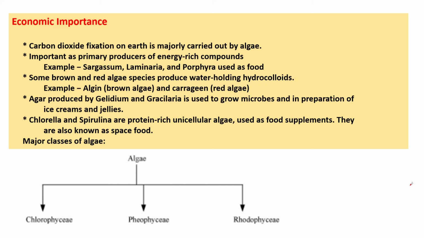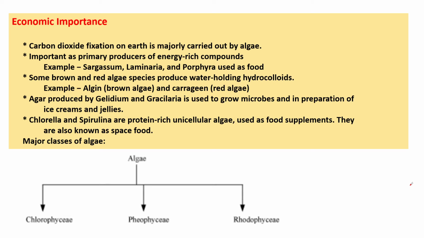So what is the economic importance? Carbon dioxide fixation on earth is majorly carried out by algae only. They are important as primary producers of energy rich compounds. For example, Sargassum, Laminaria and Porphyra are used as food.